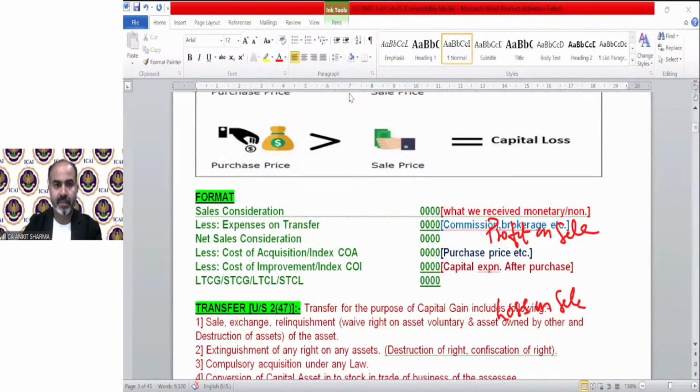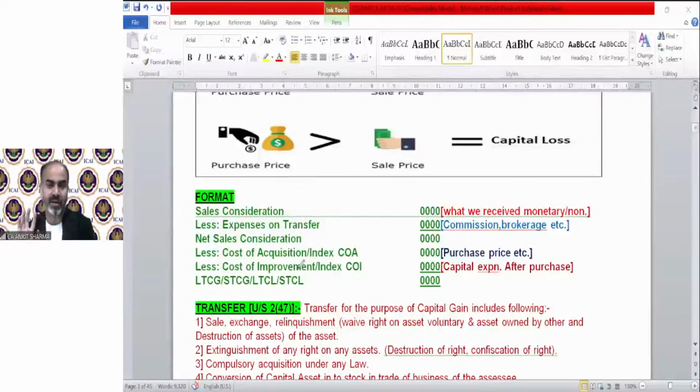Next is the format. As I've told you, the easiest format in comparison to any chapter we have gone through, like salary, PGBP, and house property, is under capital gain. What it needs is just your sale consideration, whether we receive it monetary or non-monetary.